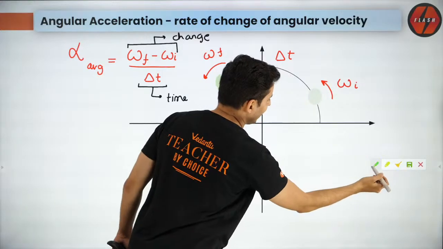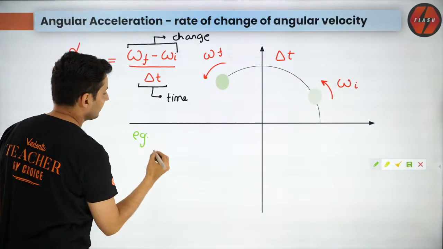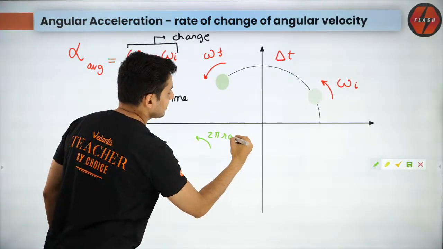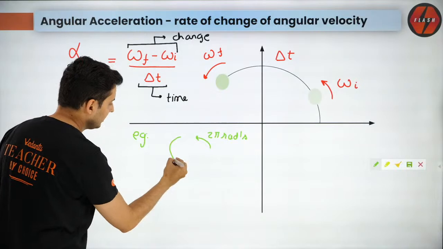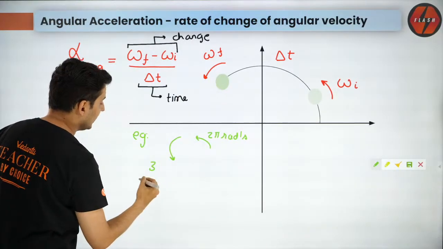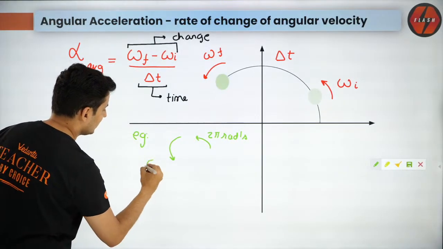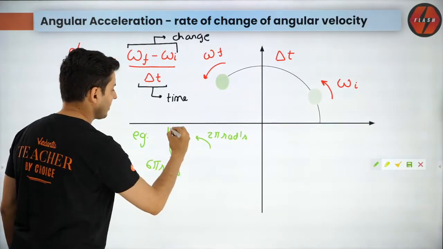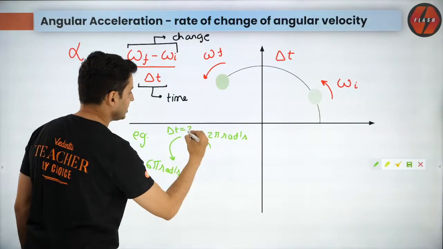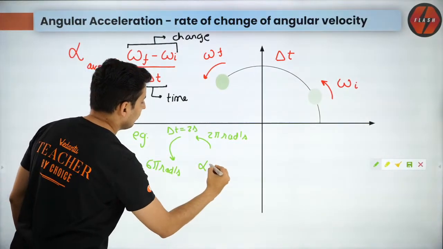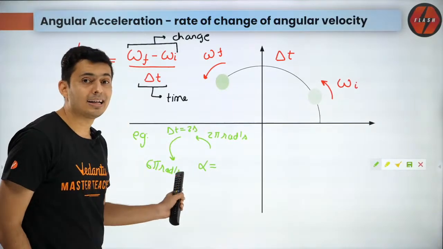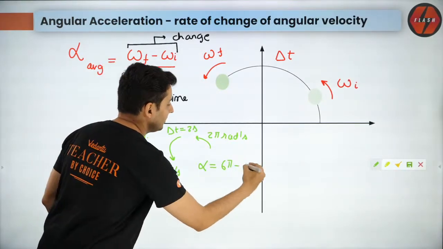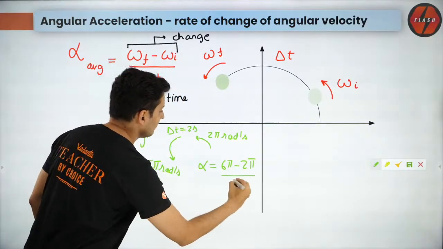Just to give you an example, imagine a particle has 2 pi radians per second speed, and then it increases its speed to, let's say, 6 pi radians per second, and the time taken for it is just 2 seconds. Then what is the angular acceleration it has? The answer will be final minus initial, which is the change, upon the time, which is 2.